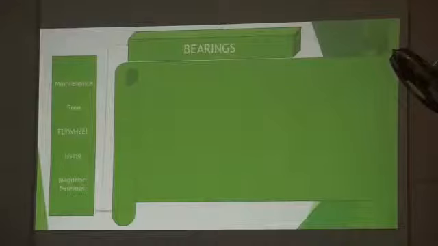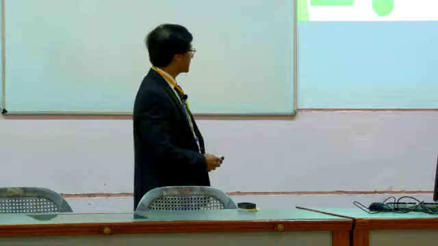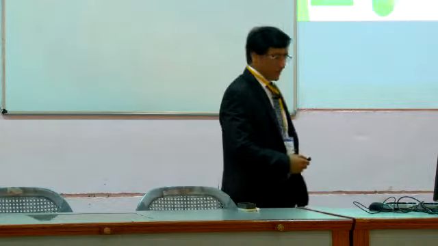In this case we are working on a hybridization of electromagnet and permanent magnet, which may give us very good overall results. Let's define the bearing first. We say that it provides support, it helps in guiding or alignment, and it reduces friction. That's some of our criteria, particularly in relatively moving components.